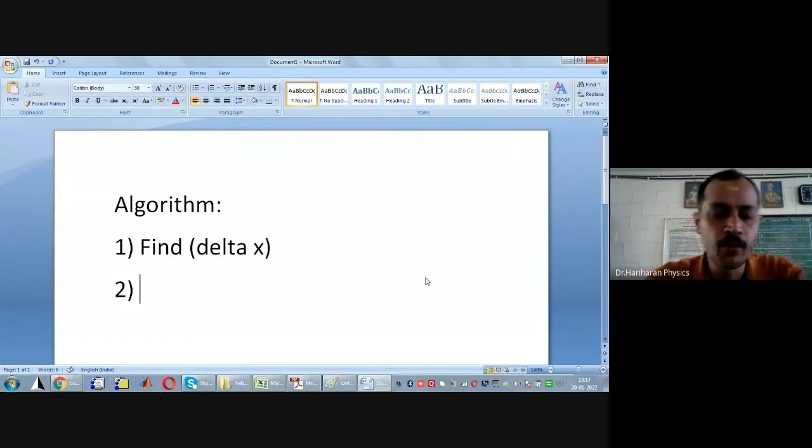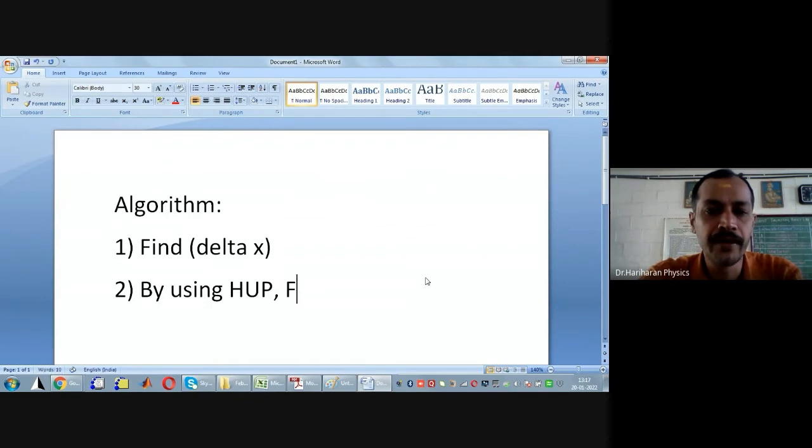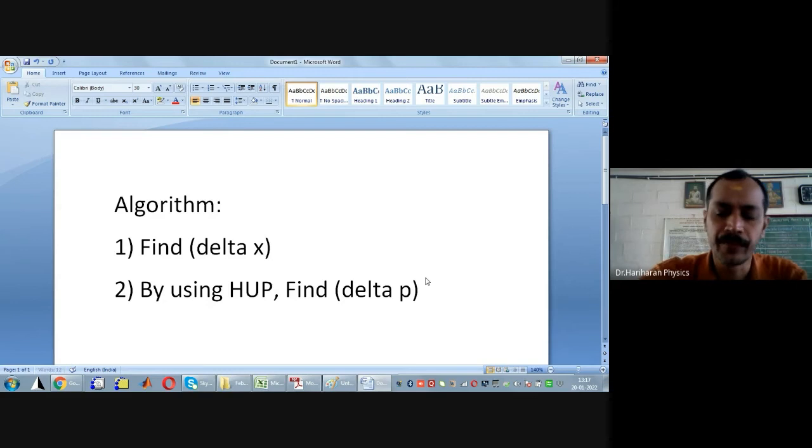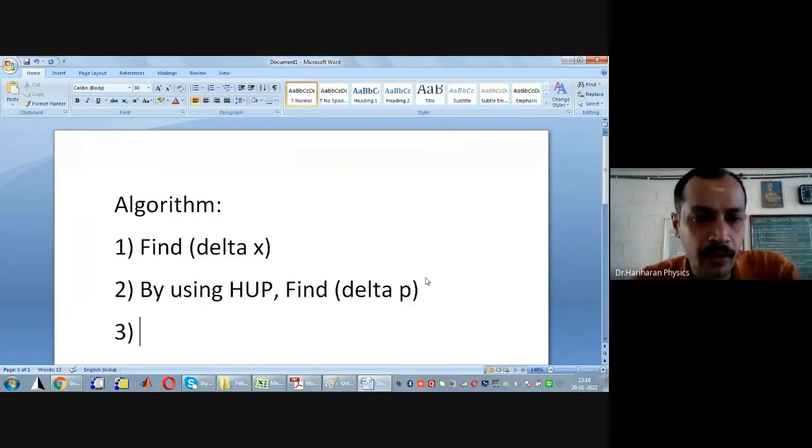In the second step, by using Heisenberg's uncertainty principle, find the uncertainty in its momentum. I'll write the uncertainty in momentum as delta P. Next, what is the kinetic energy of an electron? The electron will always be in motion, therefore its kinetic energy is going to be P square by 2m.